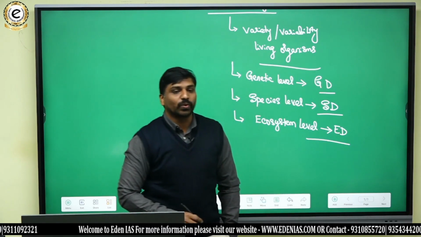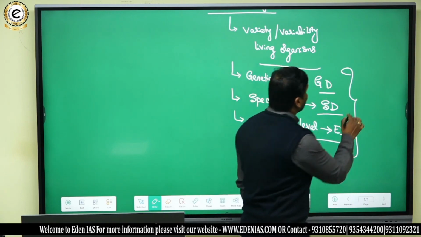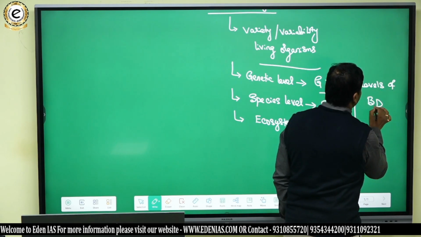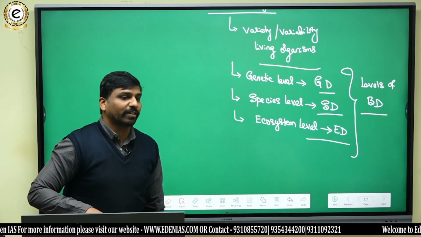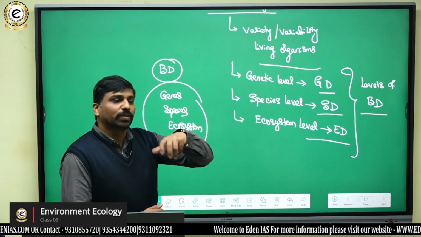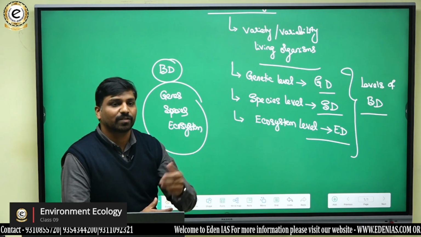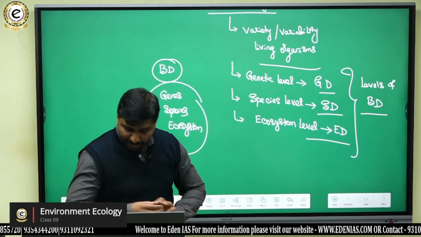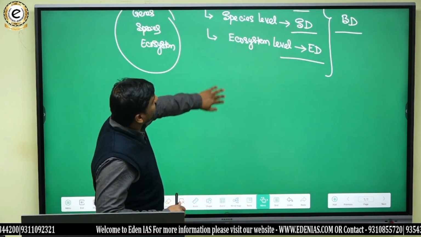So likewise, diversity can be at different levels. These are known as the levels of biodiversity. Okay, this is a very basic introduction about what is diversity, what is biodiversity, and what are the different levels of biodiversity. As it has much significance in ecology, variations in ecosystems can also be considered one level of biodiversity. So that is with reference to what is biodiversity and what are the various levels or types of biodiversity.